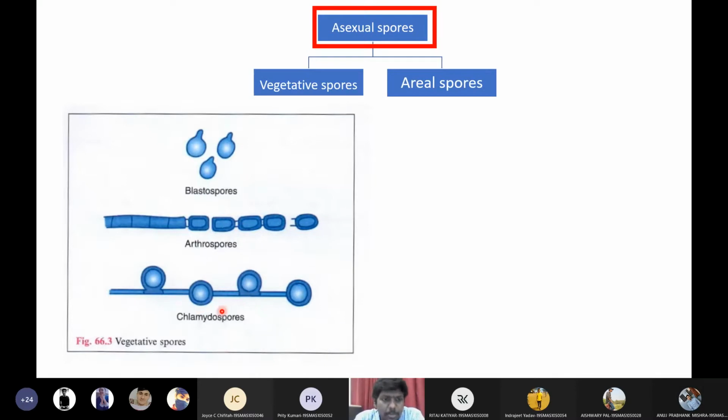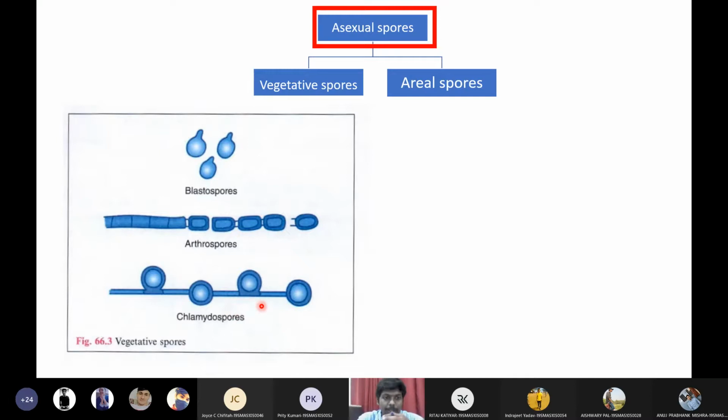And last and final is chlamydiospores. Why are they called chlamydiospores? Because there is one particular plant called asparagus plant. In this plant, if you see the roots, the roots will get tumors. There will be small tumors on this plant. That means the root will have here and there tumor-like nodules. Those nodules are called chlamydia. Since these spores resemble that plant's nodules, that is why we have given this particular name, chlamydiospores.